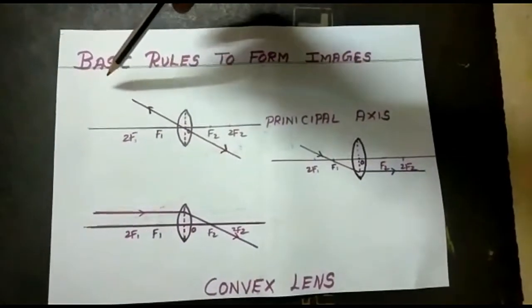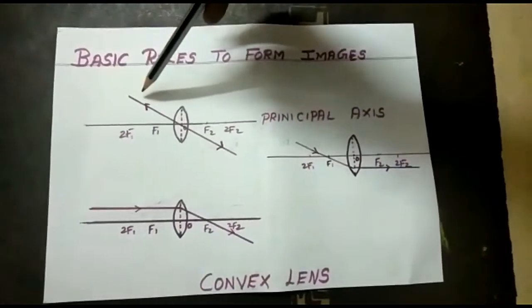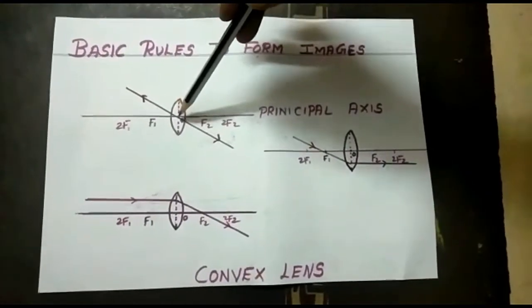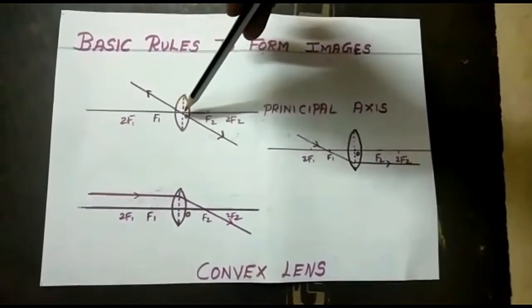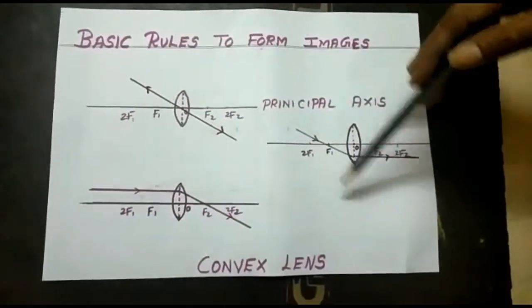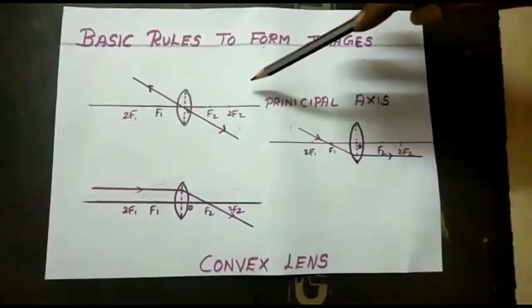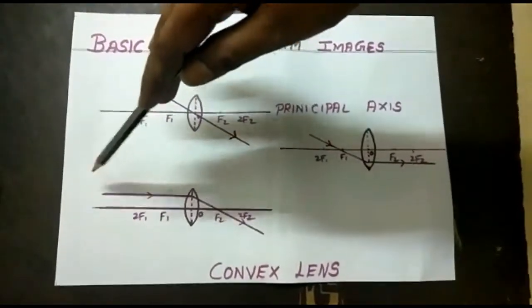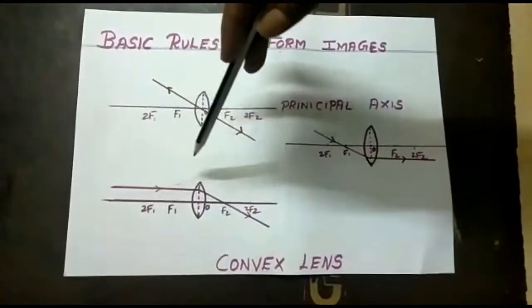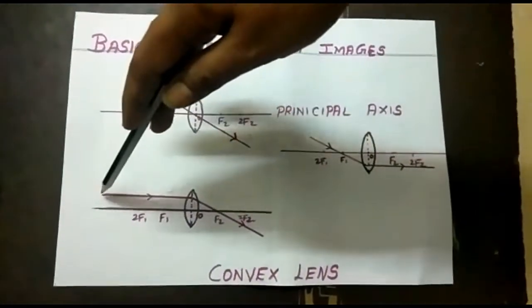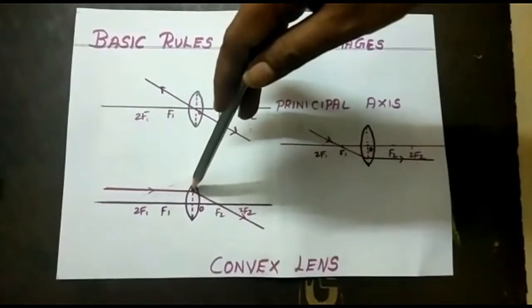When a ray of light strikes the lens through the optic center, after refraction it will travel along the same path. It does not deviate. The second rule: light rays which come from an infinite distance always travel as parallel beams, parallel to the principal axis.